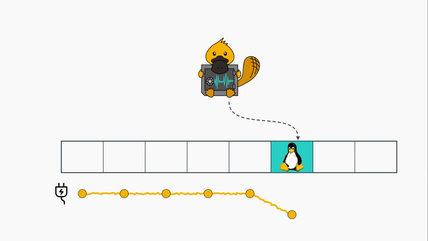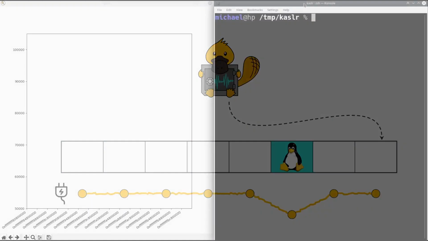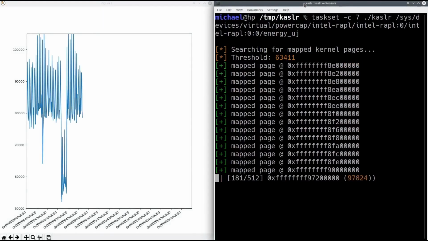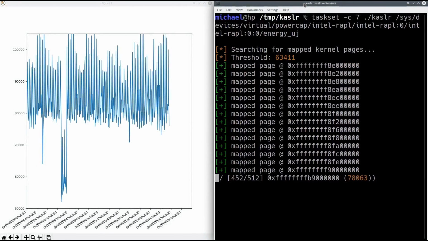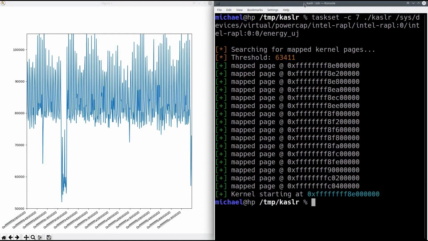On the other hand, if we find the correct location, consecutive accesses reuse the cached translation and save energy. In the demo, we see an energy drop at the exact location of the kernel. Therefore, Daniel and Andreas can break this protection mechanism by observing the energy drop using the software-based power side channel.